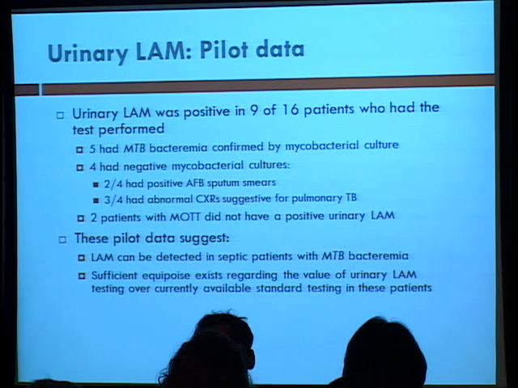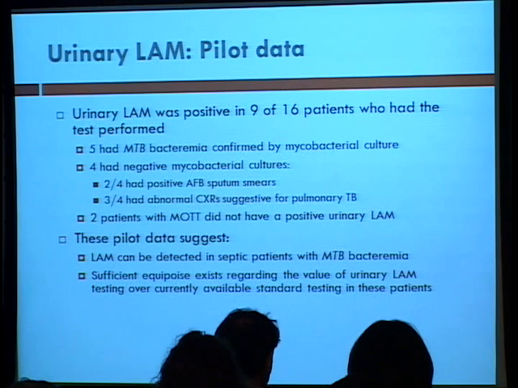where only 16 patients out of the 86 had urinary samples, kind of reflecting the difficulty of getting those samples. But of them, 5 had MTB bacteremia confirmed by mycobacterial cultures, and of the 4 that had negative mycobacterial cultures, 2 of them had positive AFB sputum smears, and 3 out of 4 had abnormal chest X-rays suggestive of pulmonary TB. Also of note, 2 patients with non-tuberculous mycobacteria did not have a positive urinary LAM. So we know that it can be detected in septic patients. It needs to be studied further, but it's worth studying.